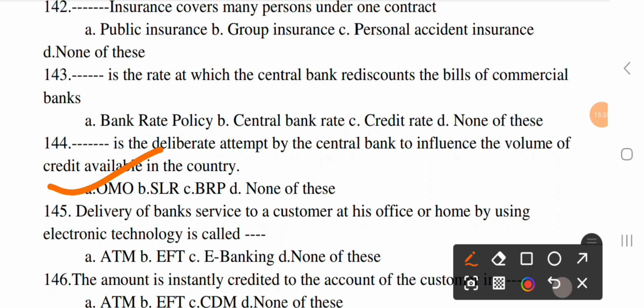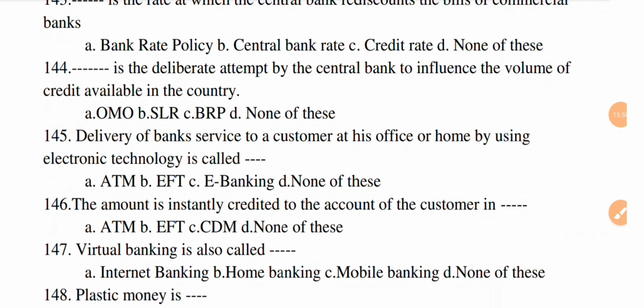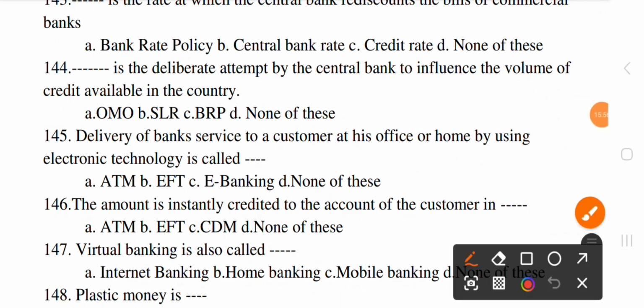Next question, delivery of bank service to a customer at his office or home by using electronic technology is called dash. Option A, ATM, B, EFT, C, e-banking, and D, none of this. The correct option is C, e-banking.